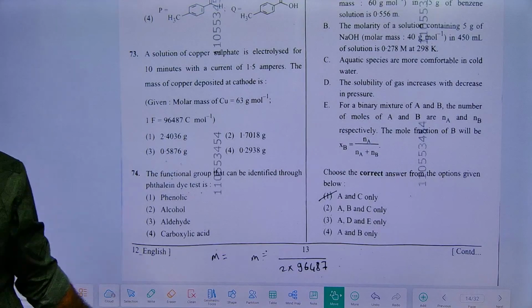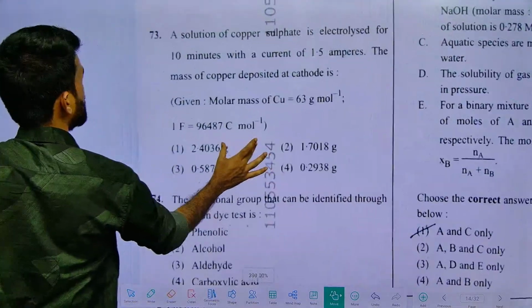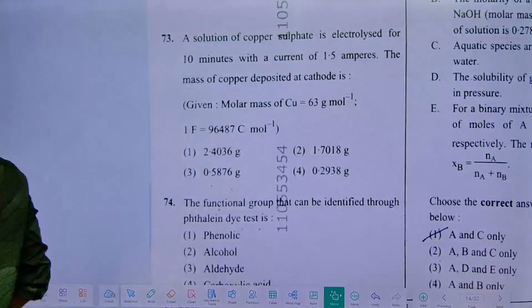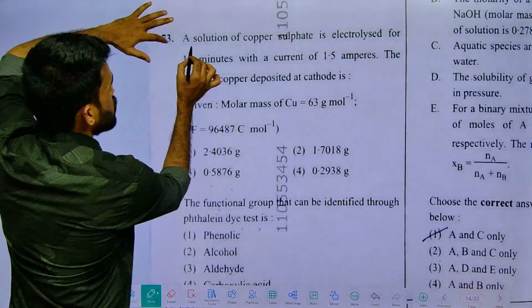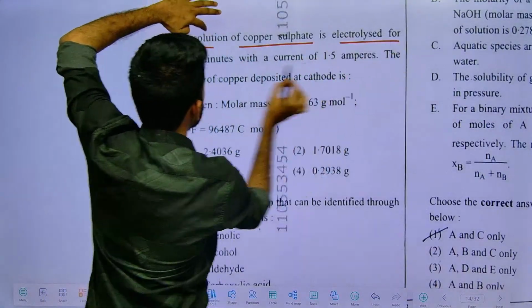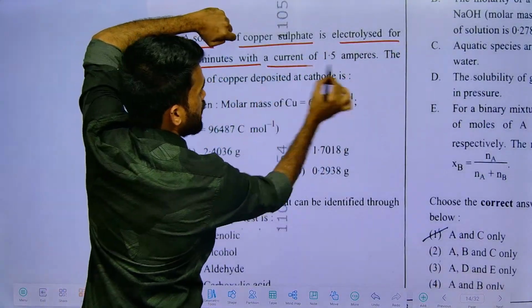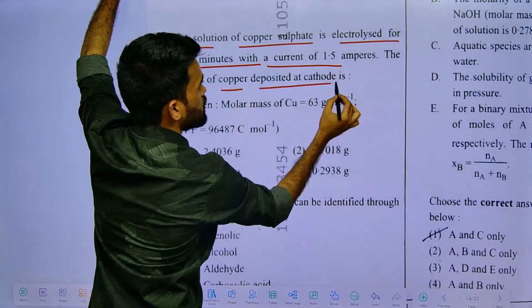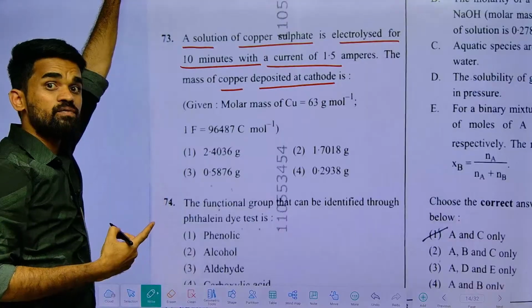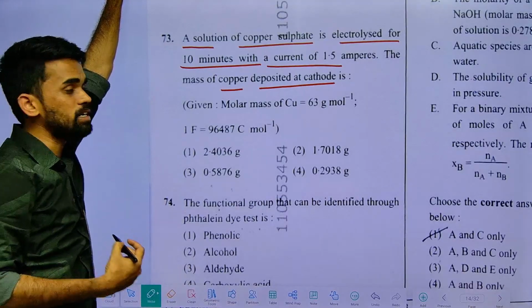So just try this question, 73rd question here. I can simply say this as: a solution of copper sulfate is electrolyzed for 10 minutes with a current of 1.5 amperes. The mass of copper deposited at the cathode, this is from where? Faraday's electrolysis, the first law of Faraday.